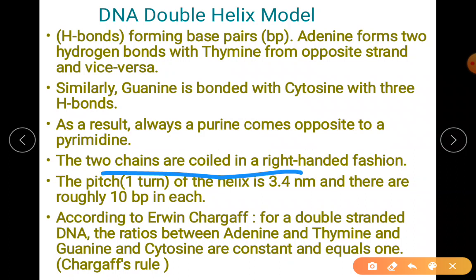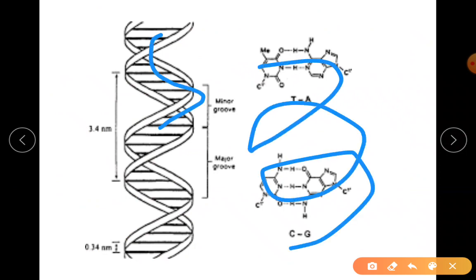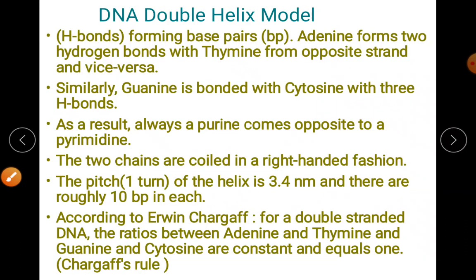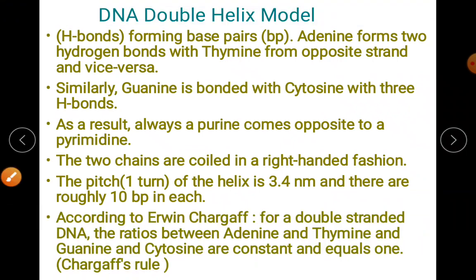That direction of coiling is called the right-handed fashion of the two chains. We say A, B, D, and like that DNA. So this is your B DNA. Right-handed means B DNA, from the CT point of view I'm saying.